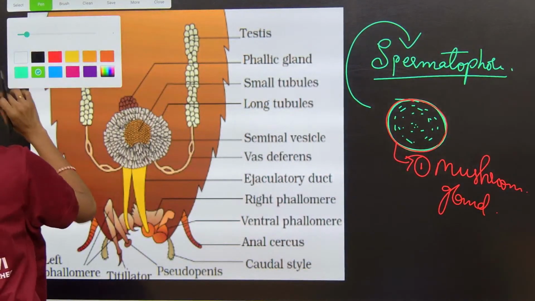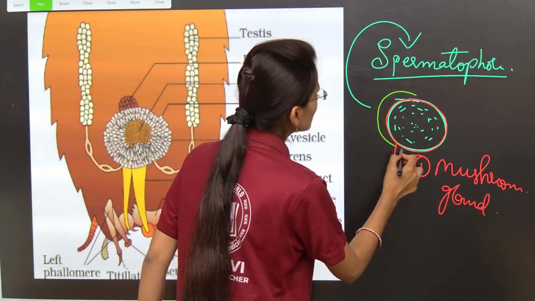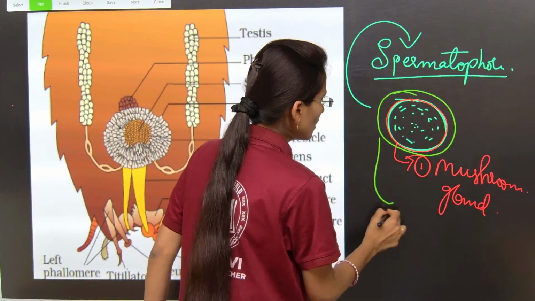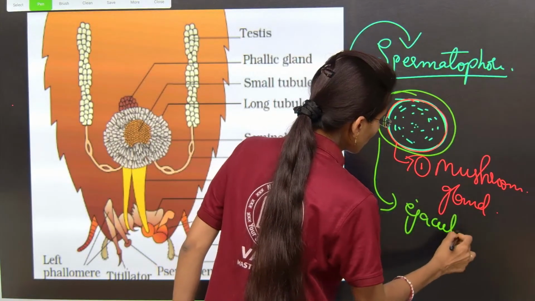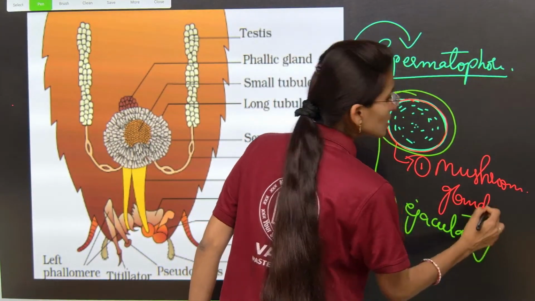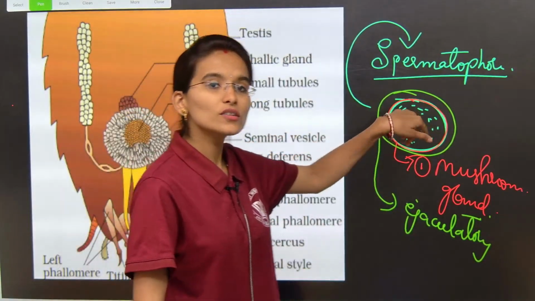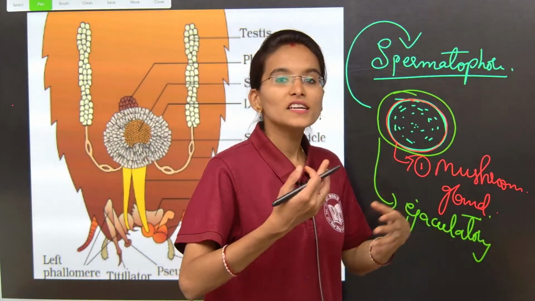The next layer is made up of the ejaculatory duct. Clear, my dear students? The next layer around the spermatophore is made up of the ejaculatory duct.